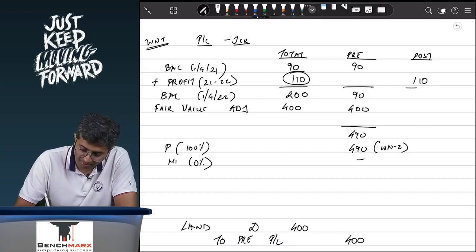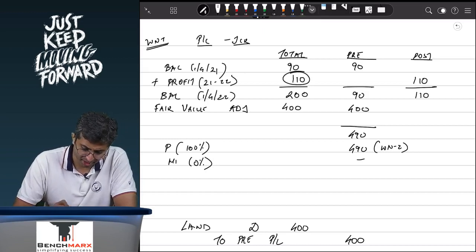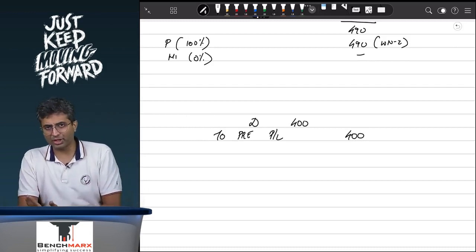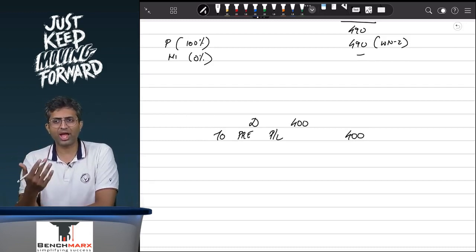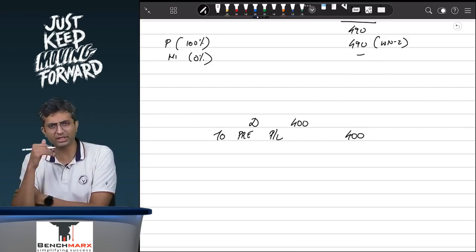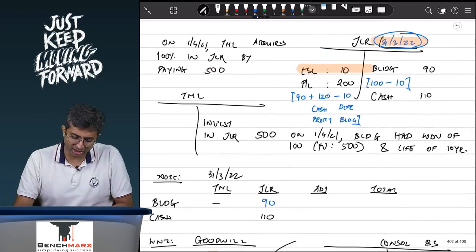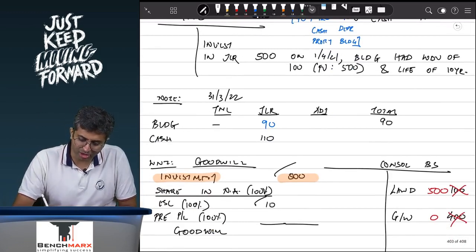This is 110 post acquisition, and hence 110 is the post profit. Acha, as a matter of fact, you are 1 year after the date of acquisition. However, you have started from the standalone financial statements, and as a result, building is still appearing at 90. If you do nothing, the building in my final balance sheet will continue to appear at 90.